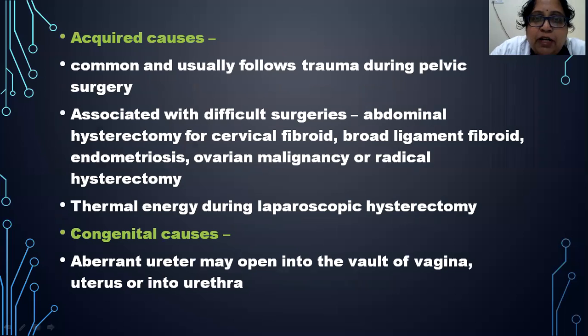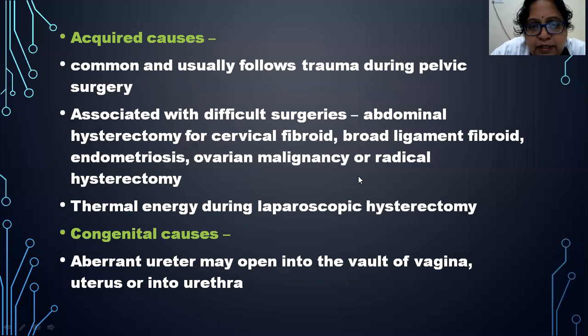So now we will see what the acquired causes for ureteric injury are. They are common and usually follow trauma during pelvic surgery. Acquired causes are the most common causes of ureteric injury, more than congenital, and they are usually seen after trauma during pelvic surgeries. And what are the associated surgeries which usually cause ureteric injuries?